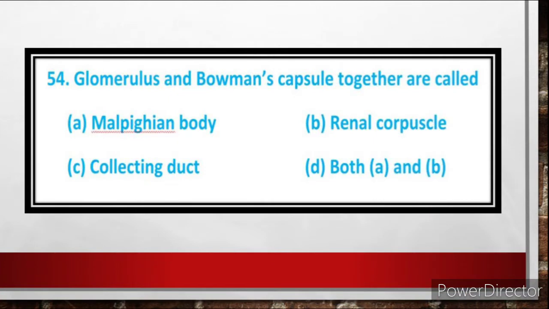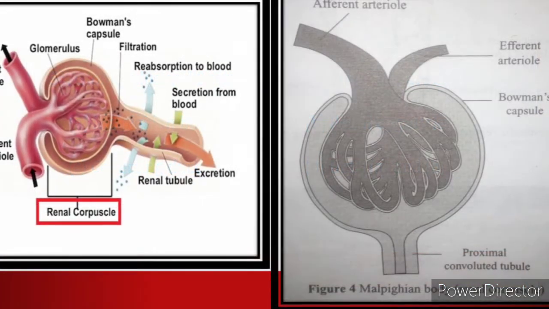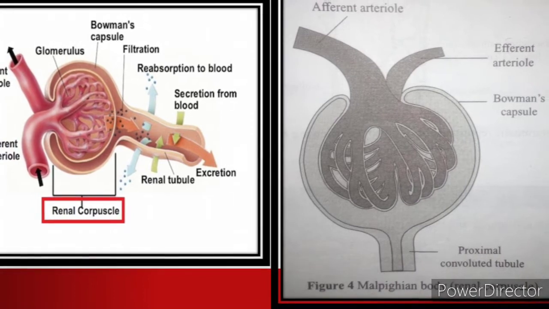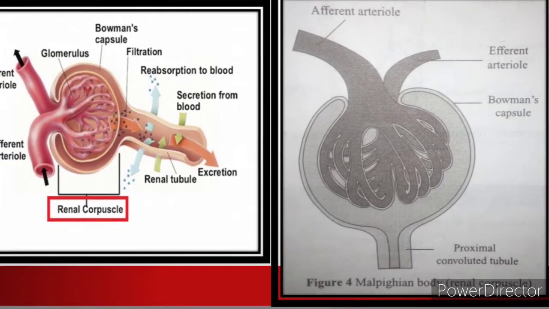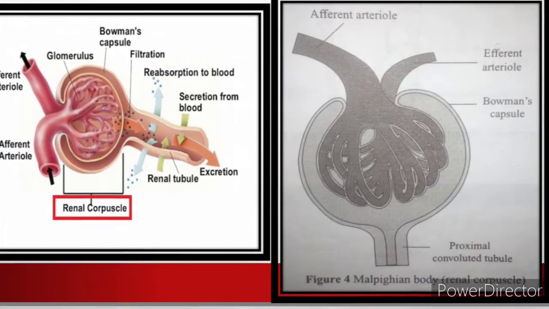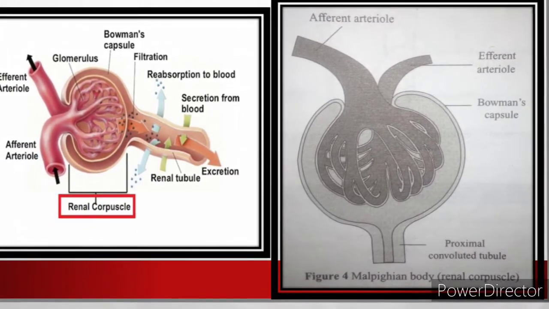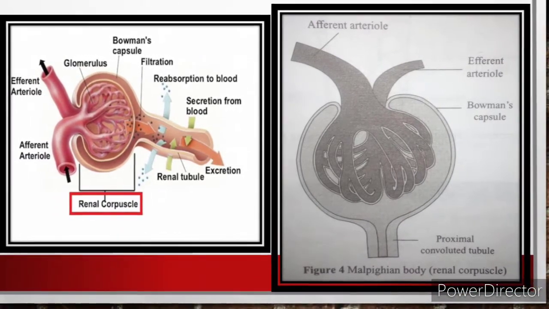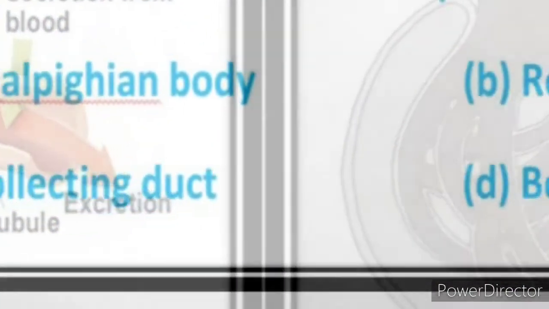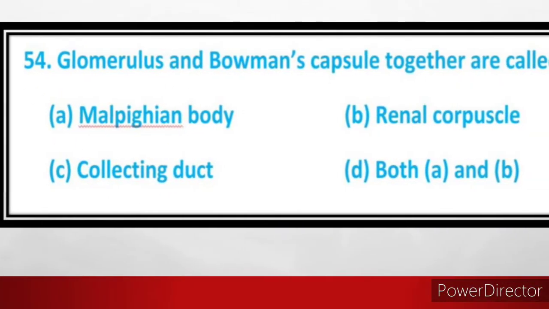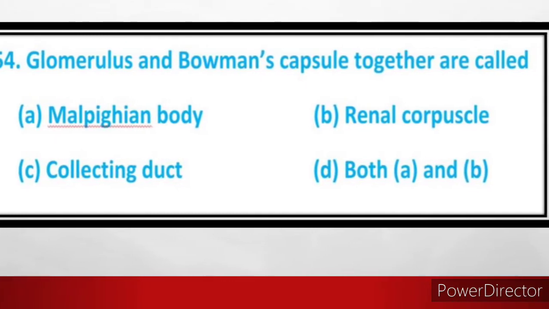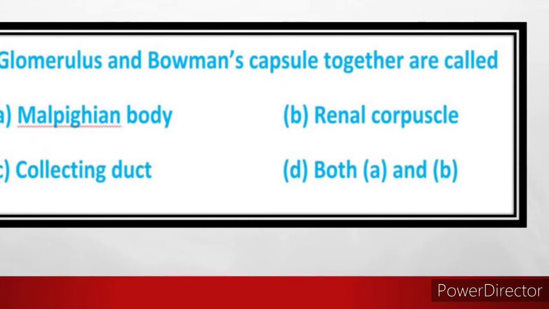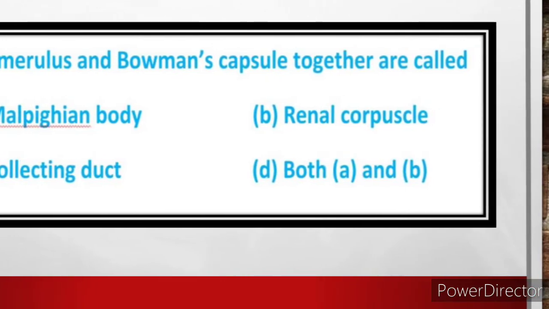Question number 54. Glomerulus and Bowman's capsule together are called. Glomerulus and Bowman's capsule are the structures that are present in the nephron. The combination of the glomerulus and Bowman's capsule is called Malpighian body or Malpighian corpuscle or renal corpuscle. So they are known by 3 different names, and all are the same. So here the answer is both A and B. Malpighian body and renal corpuscle is nothing but a combination of glomerulus and Bowman's capsule. The answer is both A and B.